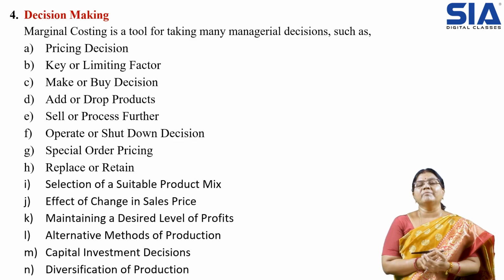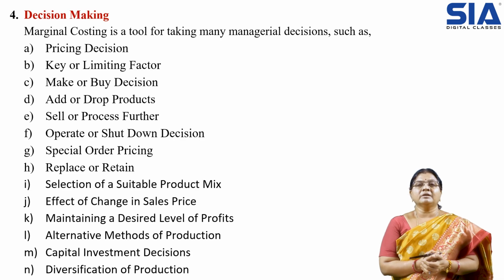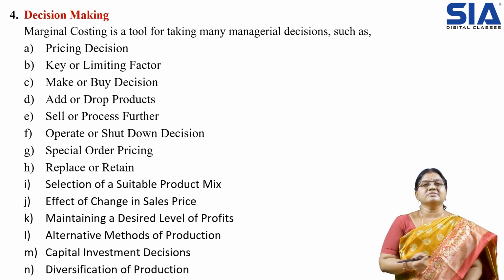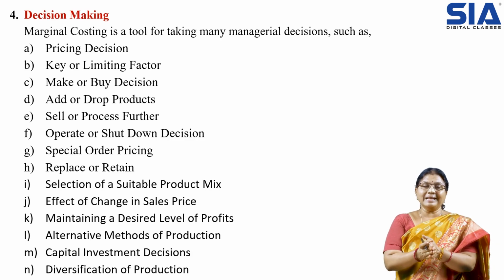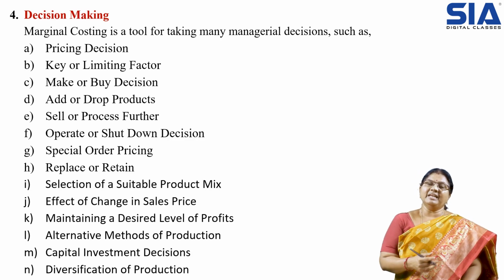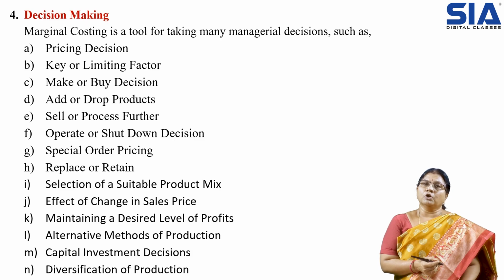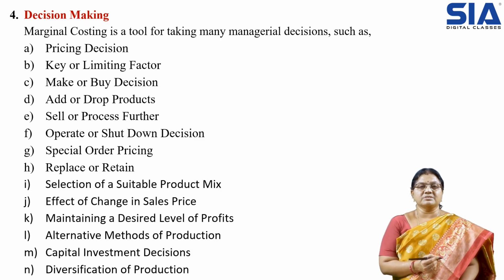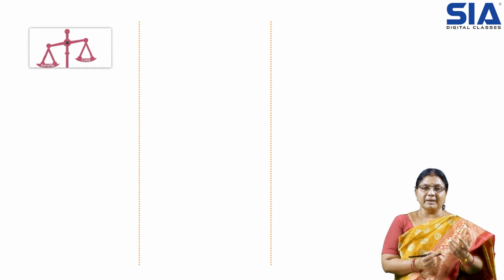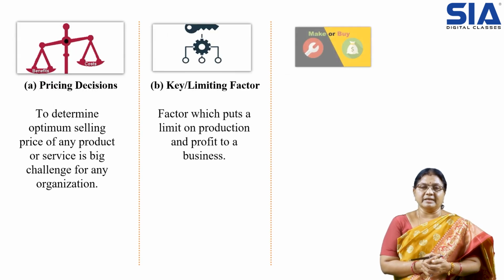With the help of marginal costing, we try to understand how decisions will be taken. Marginal costing will help us to judge, but it is not exactly decision making. The management accountant and the top level management are the people concerned with taking decisions. So let us see one by one, starting with pricing decisions.